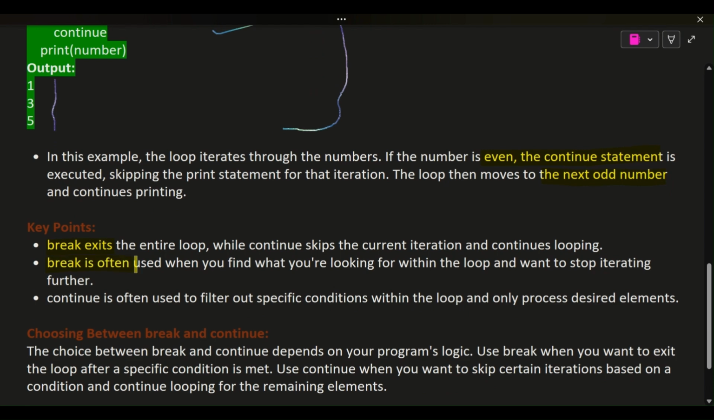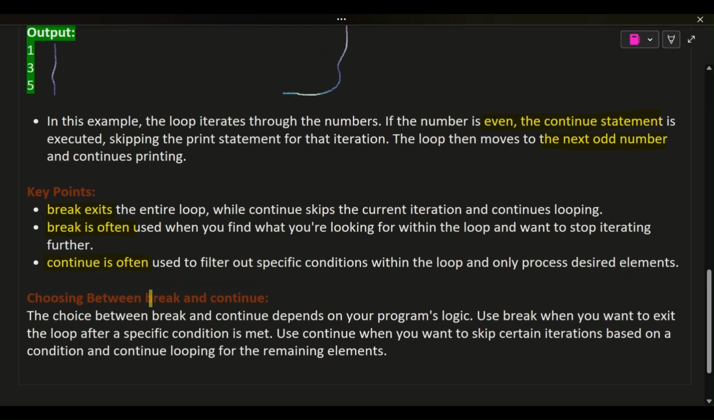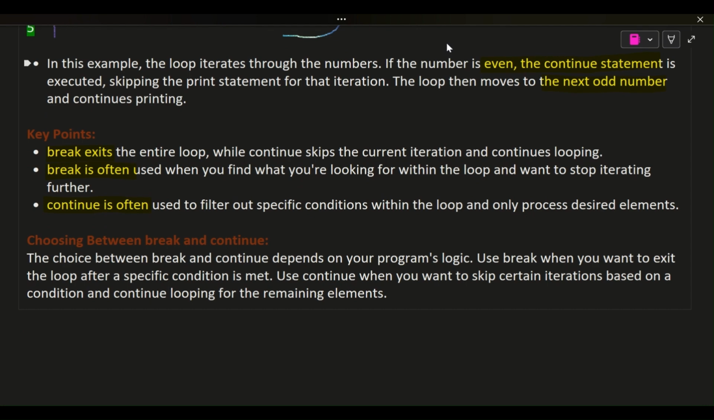A break is often used when you find what you're looking for within the loop and want to stop iterating further. A continue is often used to filter out specific conditions within the loop and only process desired elements. Choosing between break and continue: the choice depends on your program's logic. Use break when you want to exit the loop after a specific condition is met. Use continue when you want to skip certain iterations based on a condition and continue looping for the remaining elements.